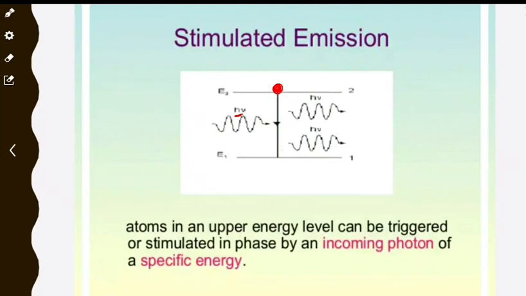So while returning, the atom releases 2 h nu of energy and reaches the ground state. So this is called stimulated emission.